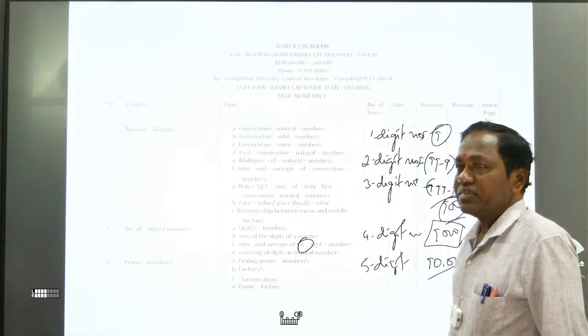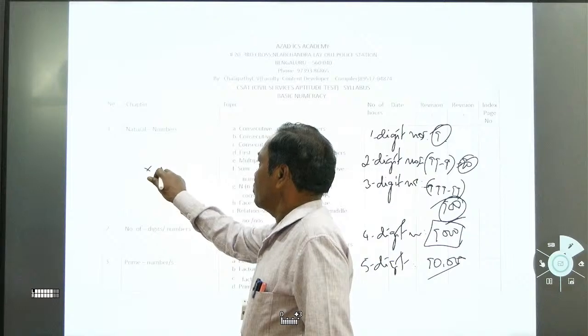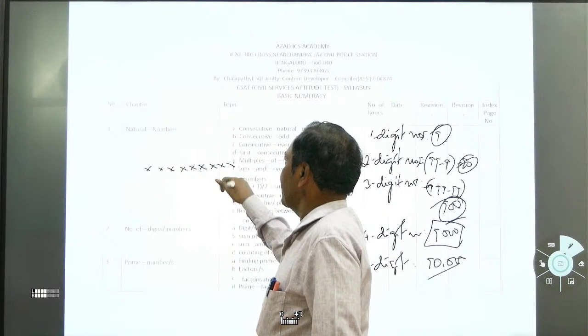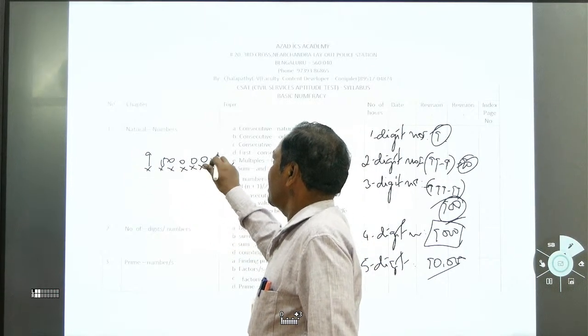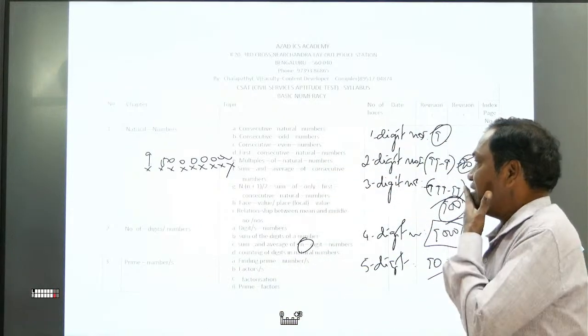So how many 9-digit numbers are there? 1, 2, 3, 4, 5, 6, 7, 8, 9: a 9 followed by all zeros. Whatever it is, you can see that. This is how you can say.